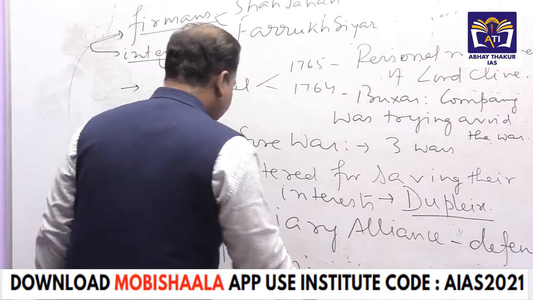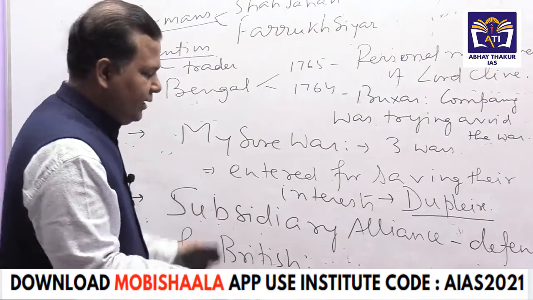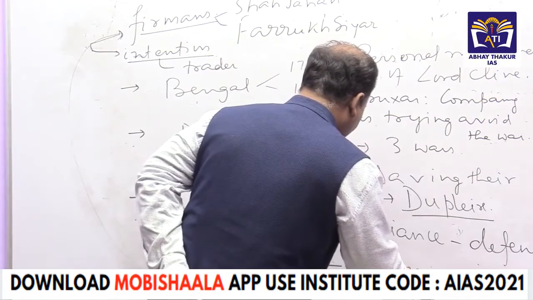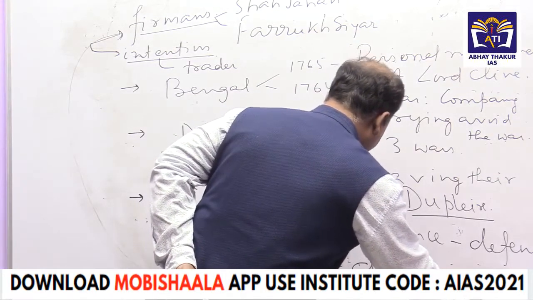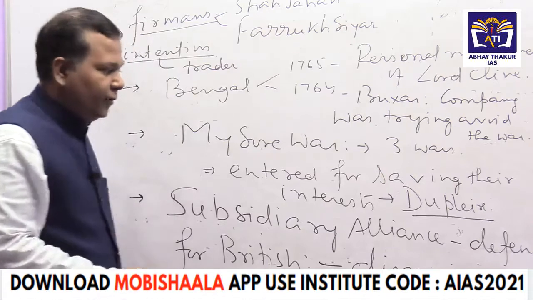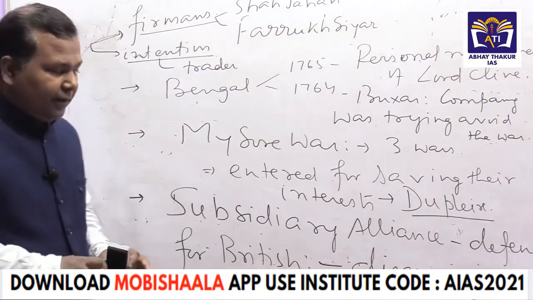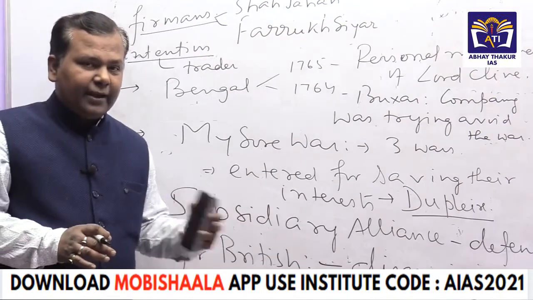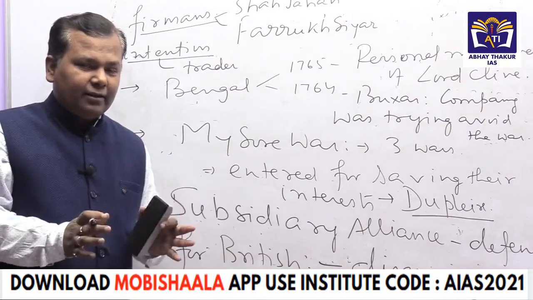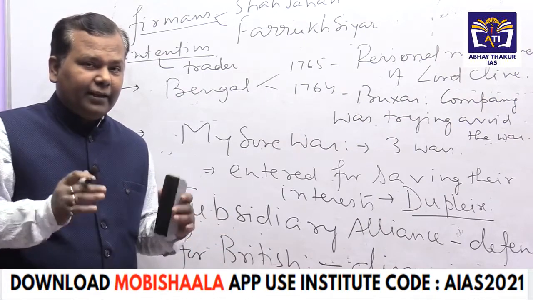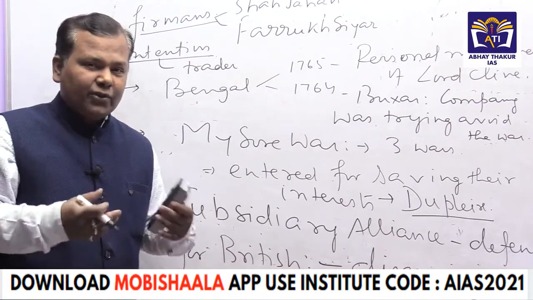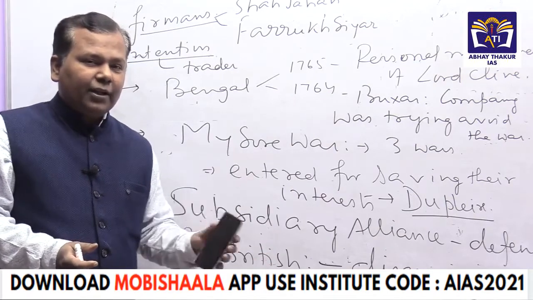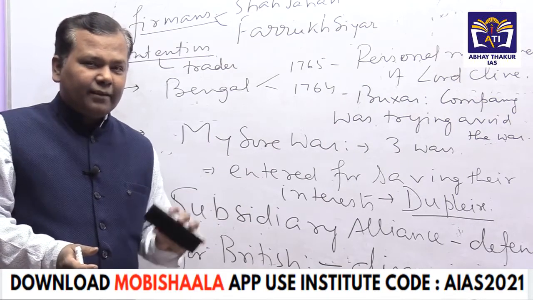Why was it defensive for the British? Because it was basically disarming the Indian states. Its clauses asked that Indian states had to abandon the military, they did not keep the military. So disarming the Indian states meant that wherever the British factory was settled, the Indian states should not have so much strength to go and fight against the British, because already in the Battle of Plassey, the British faced this thing.